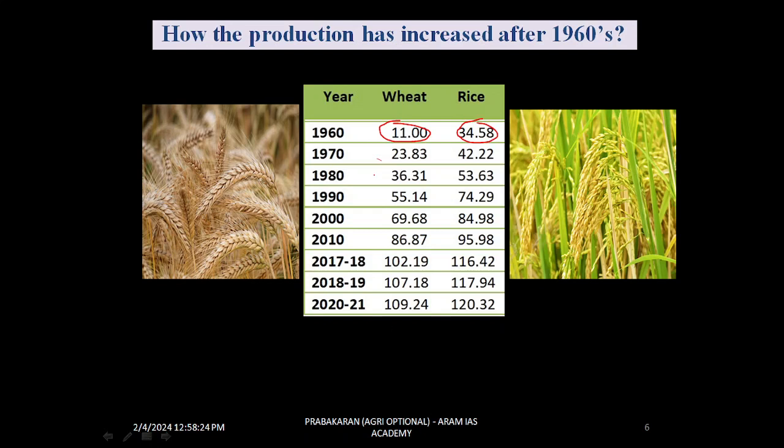After the Green Revolution, production kept increasing. In 2020 we reached around 109 million tonnes in wheat and 120 million tonnes in rice. In the 2023 data, we have reached around 111 million tonnes in wheat and 136 million tonnes in rice. We can say more than a 10 times increase in wheat.